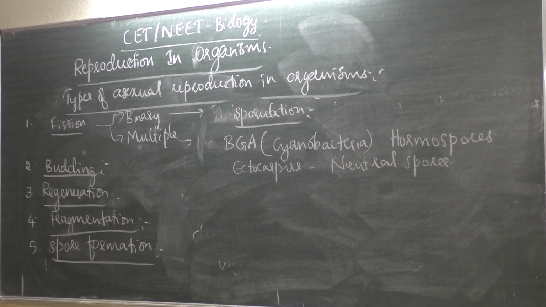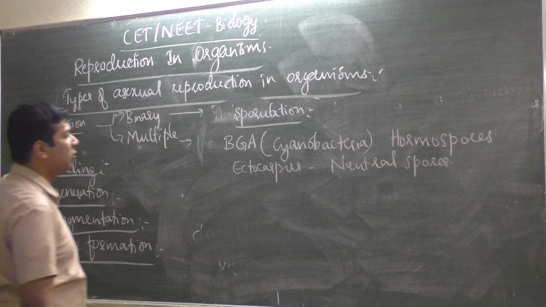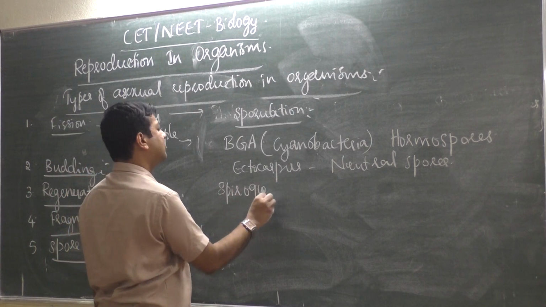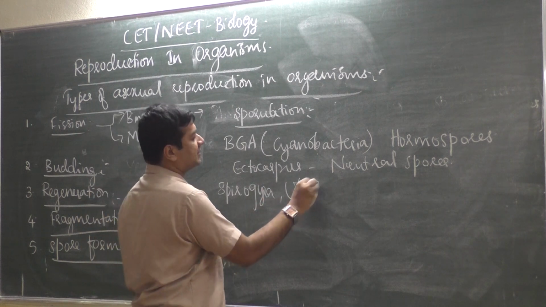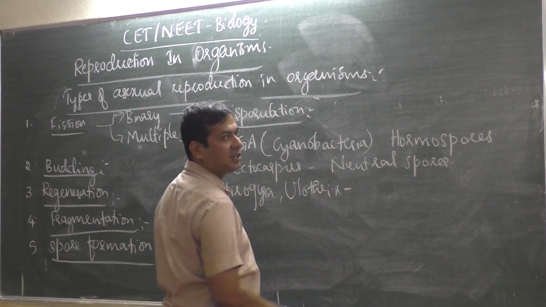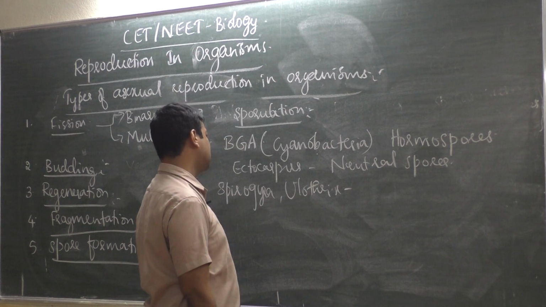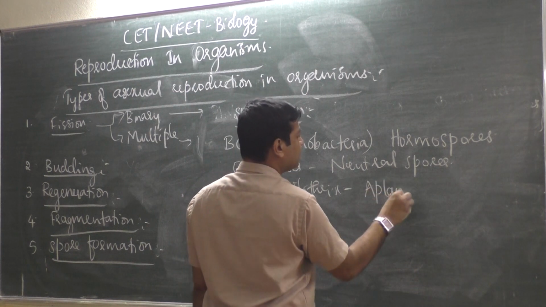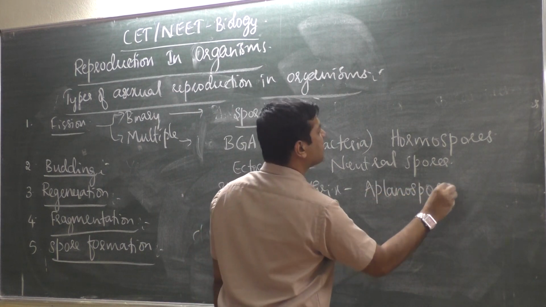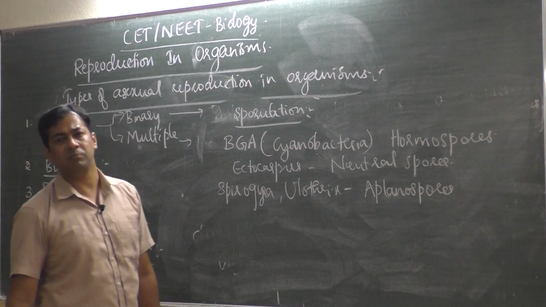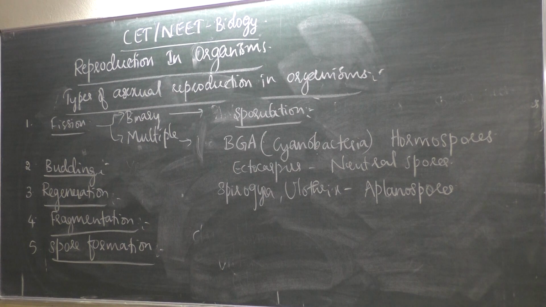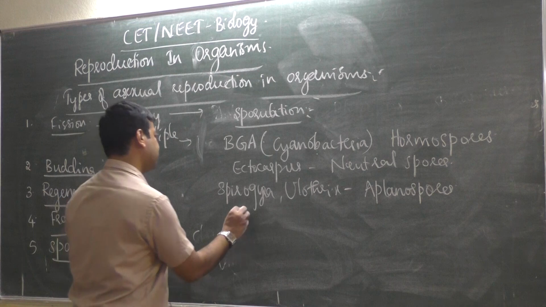Under unfavorable conditions, algae like Spirogyra and Ulothrix produce these spores, aplanospores, without flagella, so they are non-motile, they cannot go from one place to another. Then diatoms produce statospores.